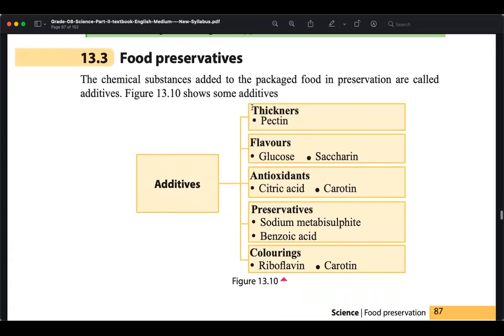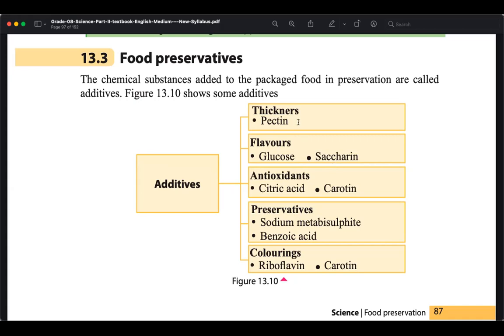The chemical substances added to packaged food are called additives. So what are the additives that are added to different foods? Sometimes flavors can be added. Glucose, saccharin. Some are not good for health, but these additives are used in packaged food. Saccharin especially, we think, is not good for our health if it is consumed in large concentration.